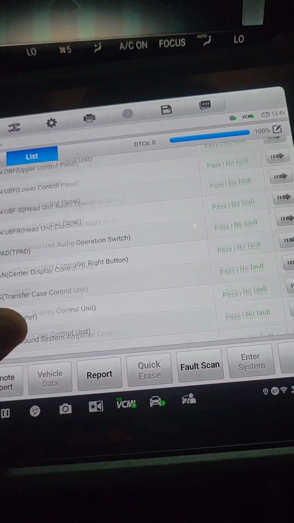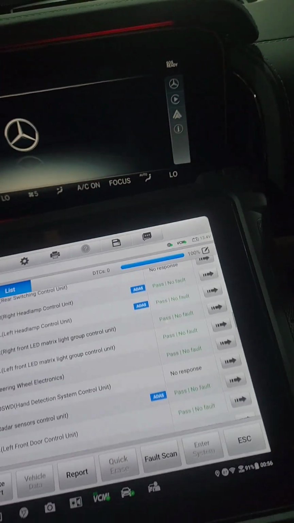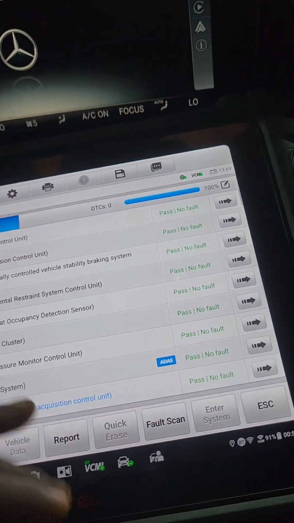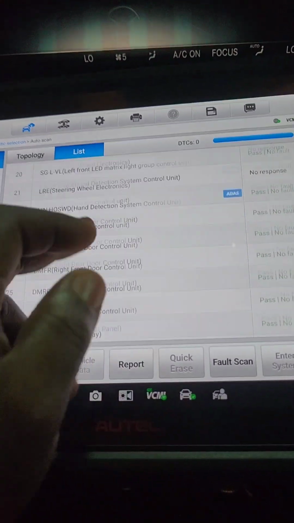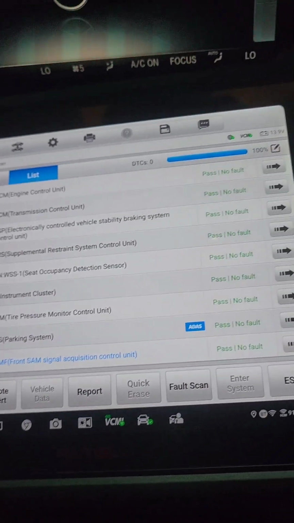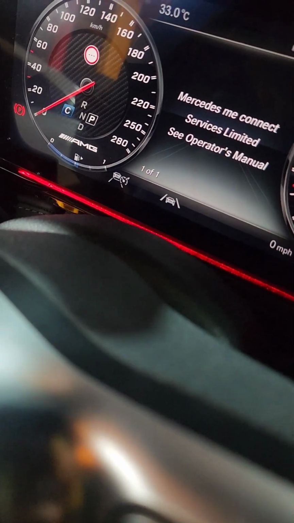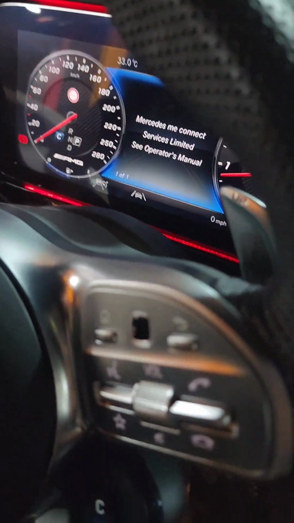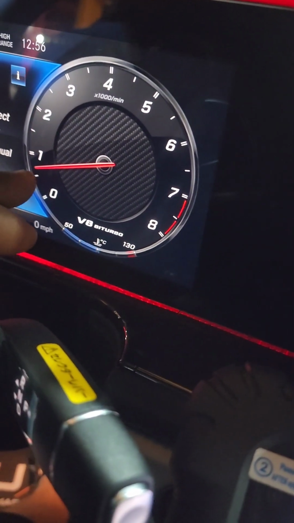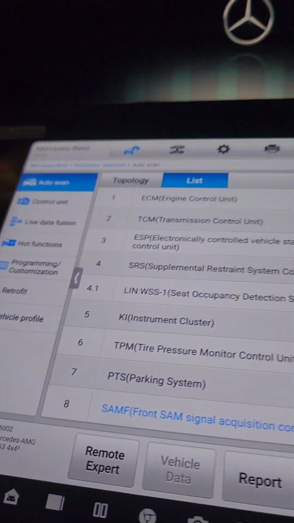You can see, no other message. It's only because of lost communication that it was giving the fault code. It's not that the car has any other issue. So now the car is fine and the message is only one by one now. No other message, as you can see. And the car starts and gives the RPM now. So that's how I solved the problem.